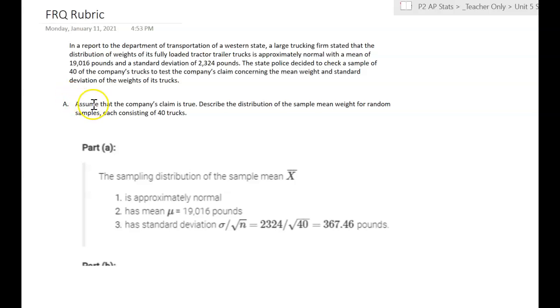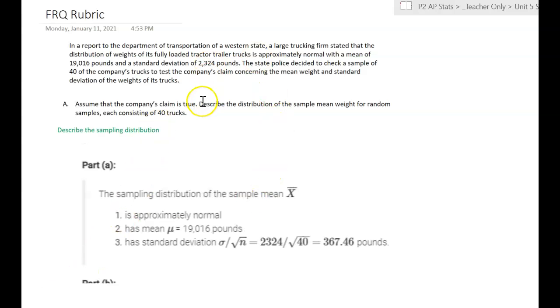Part A is asking us to assume that the company's claim is true. So their claim is that their mean weight is this 19,016 pounds. So describe the distribution of the sample mean weight for random samples, each consisting of 40 trucks. Basically, what this is asking us is to describe the sampling distribution.